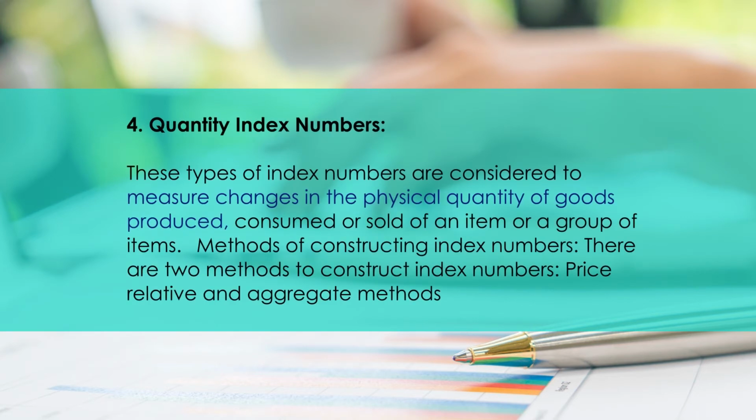Quantity index numbers are considered to measure changes in the physical quantity of goods produced, consumed or sold of an item or a group of items. If we go more into the depth of methods of constructing index numbers, there are two methods: price relative and aggregate methods.